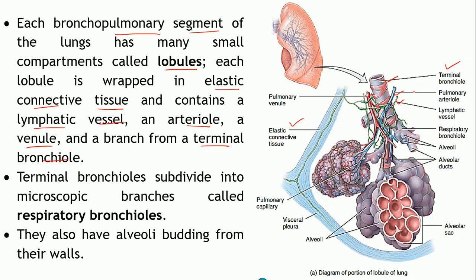As you can see the color of the blood vessels, now pulmonary arterioles are blue in color and venules are red in color. Why is it so? Actually, the arterioles carry the oxygenated blood, right? So, they are shown red in color and the venules are depicted in blue in color because they carry the deoxygenated blood.